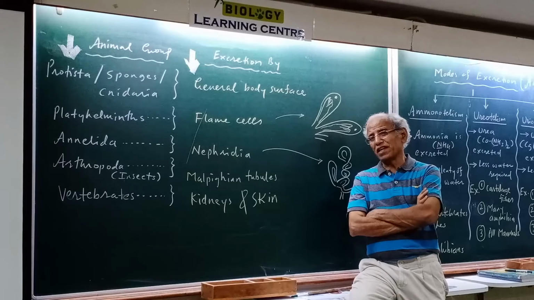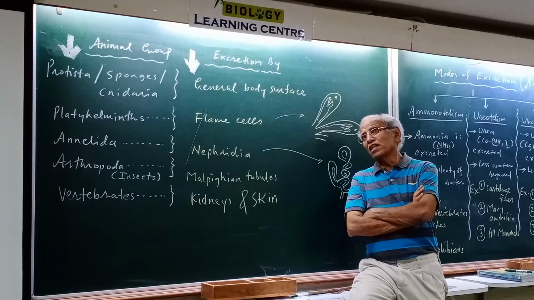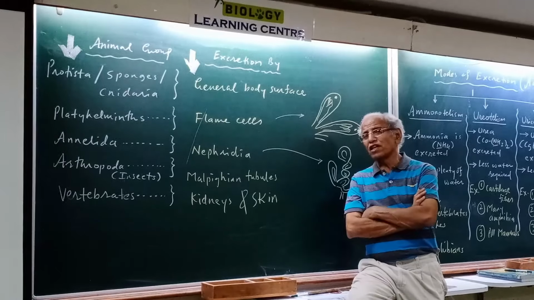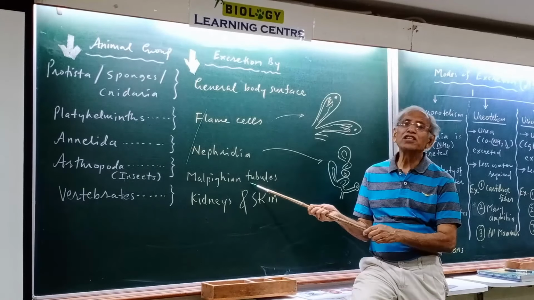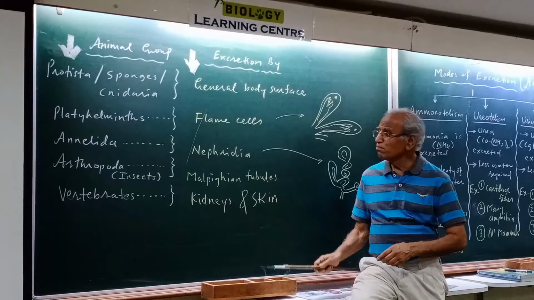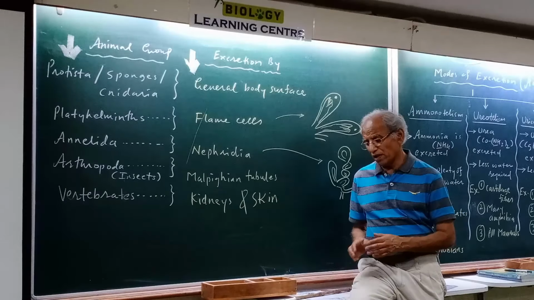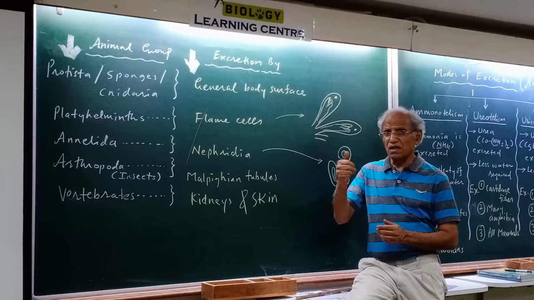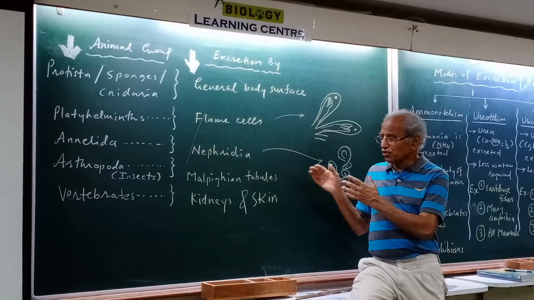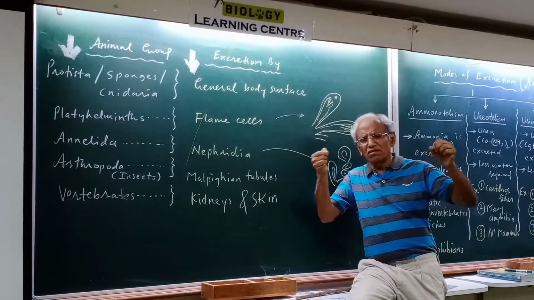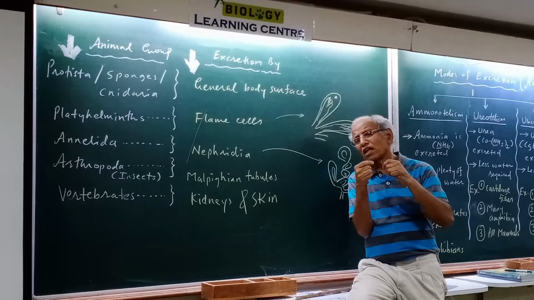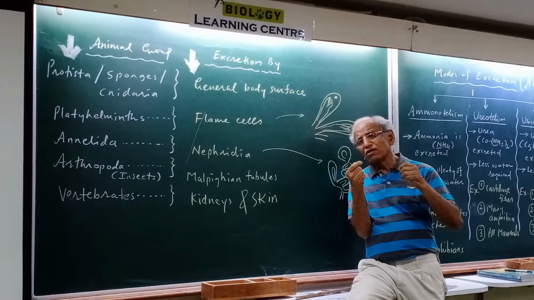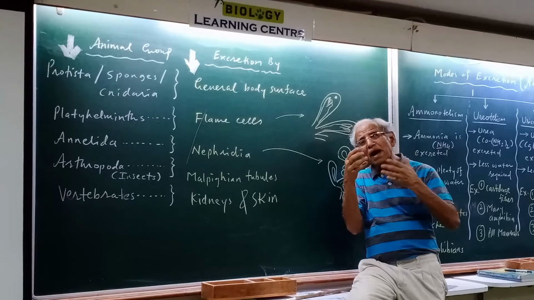You can refer to your PDF, and you will find that attached to the digestive system of cockroach there are what are called Malpighian tubules. We'll see the Malpighian tubules after some time on the screen. These are very thin tubes, and they are more than 100, and they collect the excretory matter.